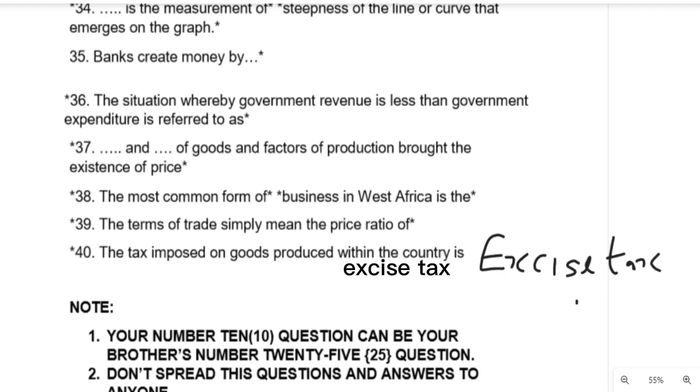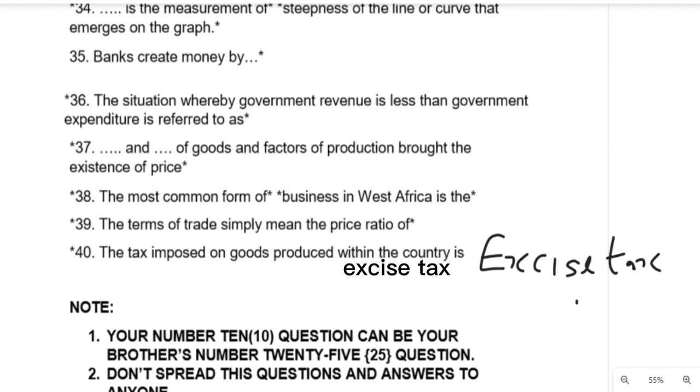So the excise tax is a tax imposed on expenditure, on goods that are produced within the country, and it is closely related to, in the same category with, value added tax, which is the normal VAT. So I want you to take good note of that. Examples of all these are under the indirect tax, which is taxation on expenditure.